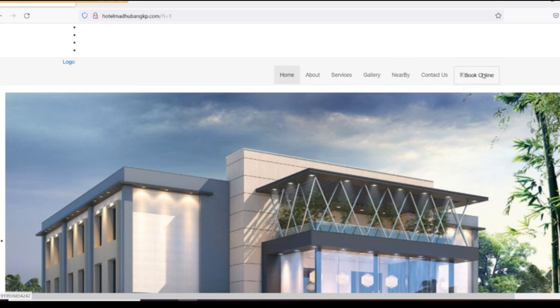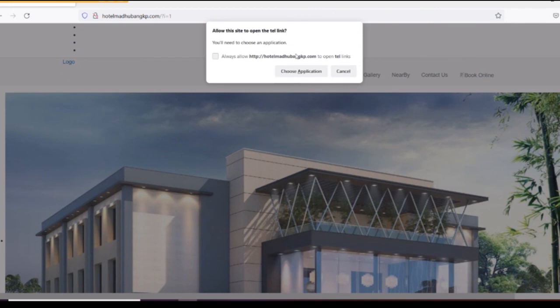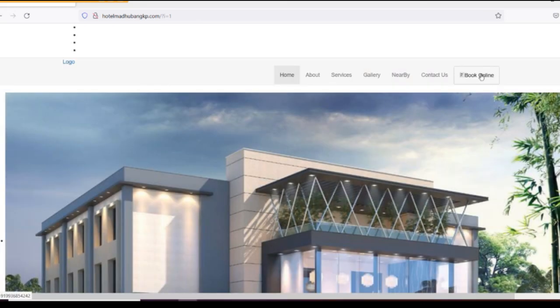Suppose I click on Book Online, it is not working and it says you need to choose an application, so it is not working properly. The functionality is that the user should click Book Online and navigate to pages from where the user can book rooms online.